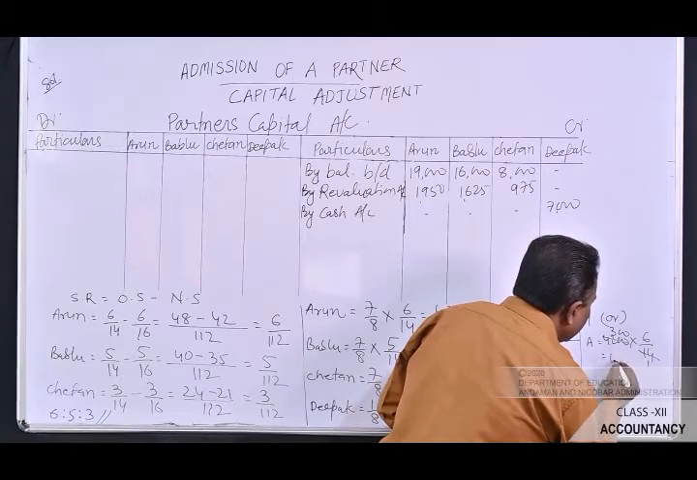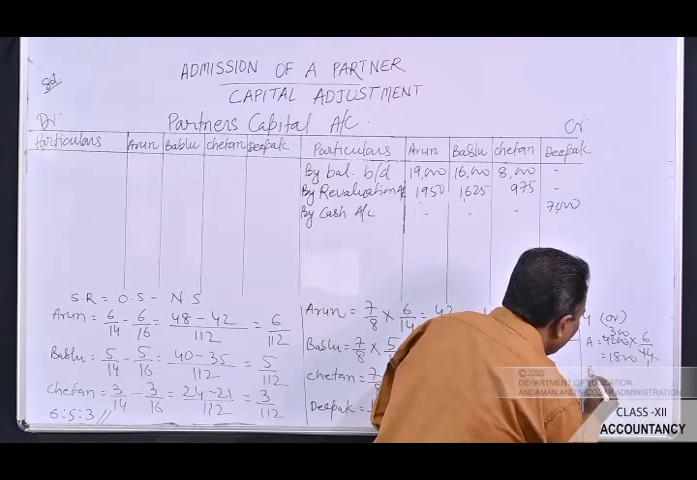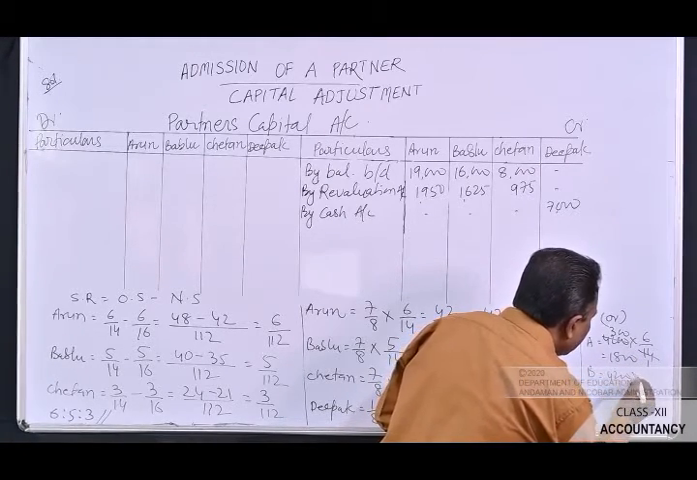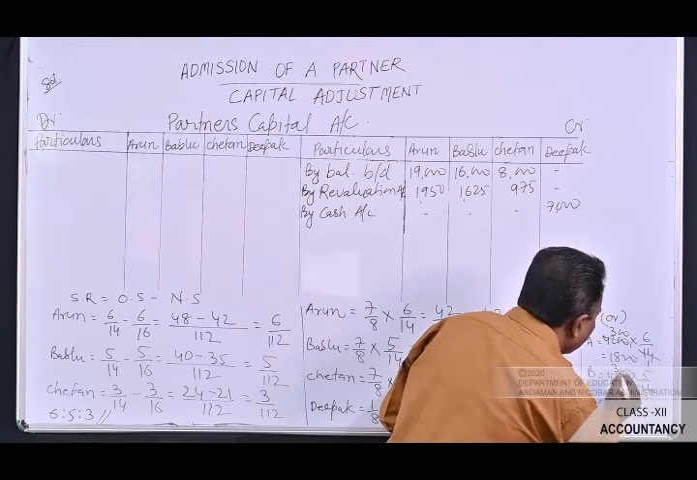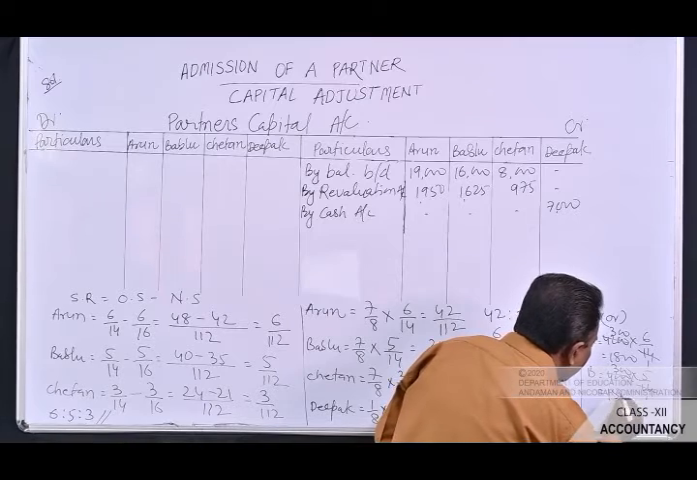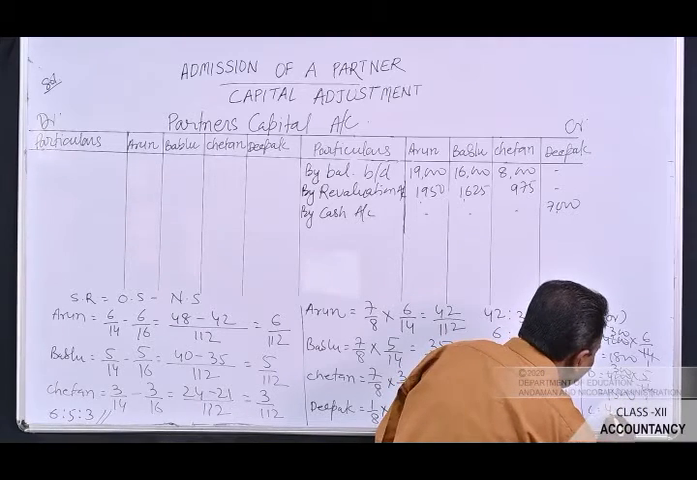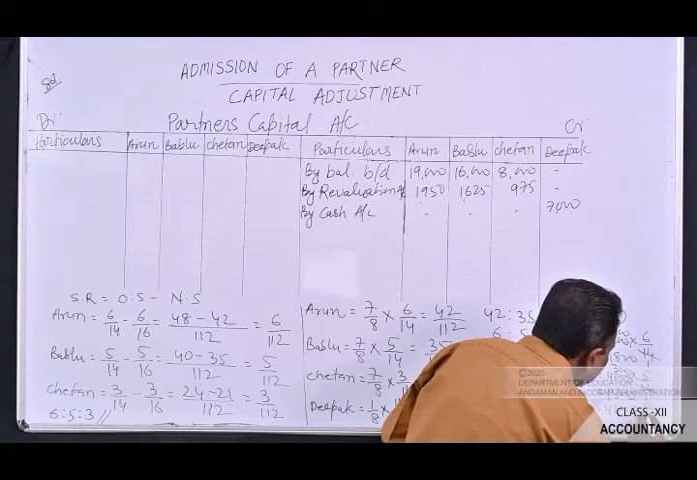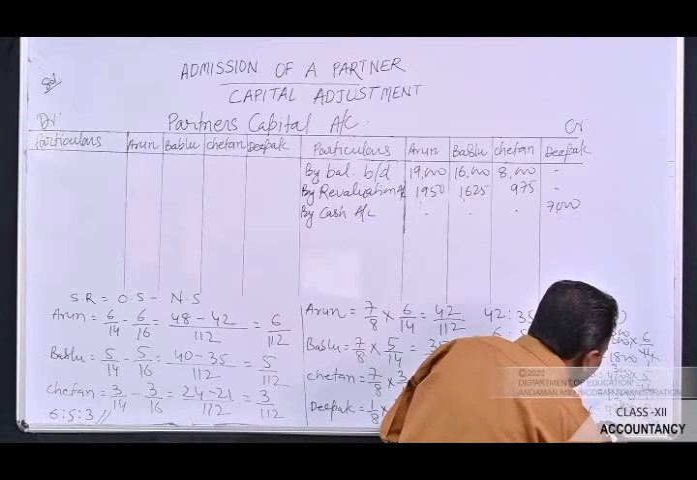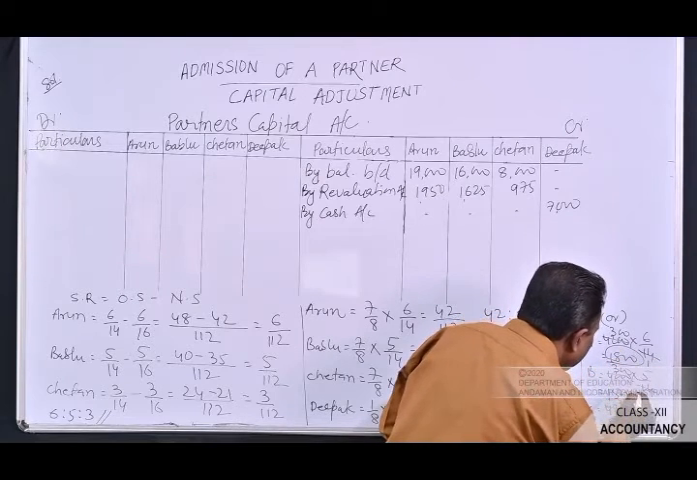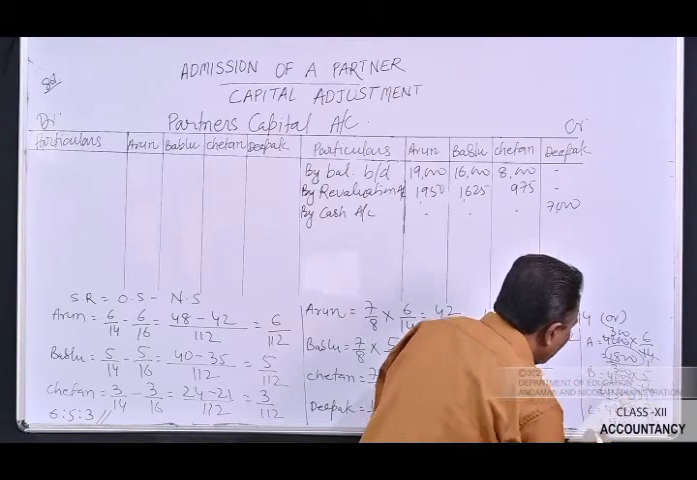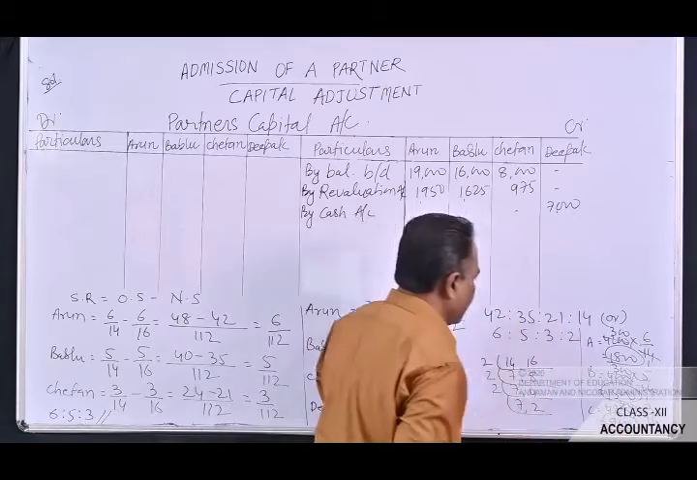So Arun will get 1,800. Bablu will get 4,200 into 5 by 14, which is 1,500, and Chetan will get 4,200 into 3 by 14. So he will get 900 rupees. This is the amount that Arun will get, this is the amount that Bablu will get, and this is the amount which Chetan will get.